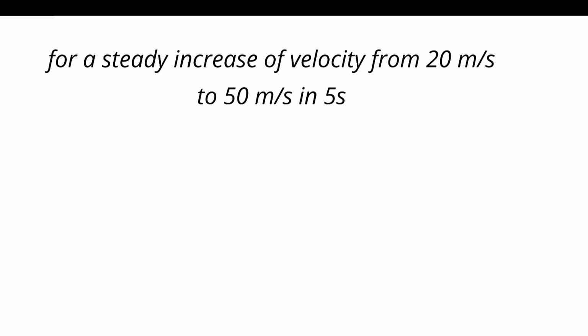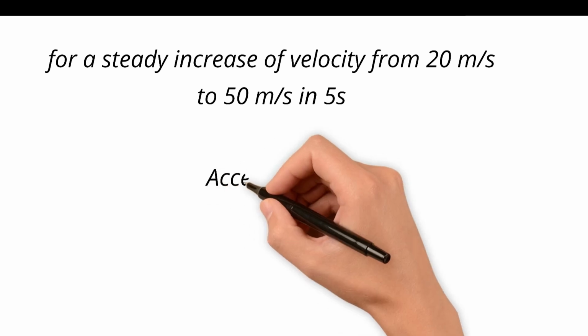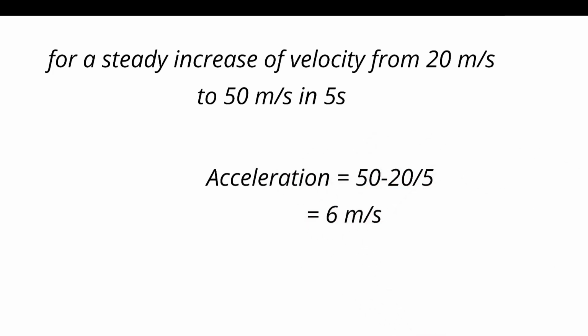Let us see another example. For the steady increase of velocity from 20 meter per second to 50 meter per second in 5 seconds, here the final velocity is 50, initial velocity is 20, divided by 5. So your acceleration will be 6 meter per second square.